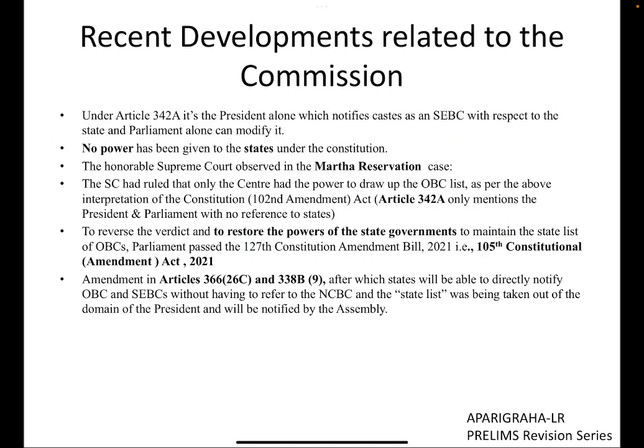And what I was talking about, the recent development related to the commission: Article 342A provides that the president alone can notify a caste as a socially and educationally backward class with respect to the state, and parliament alone can modify it.